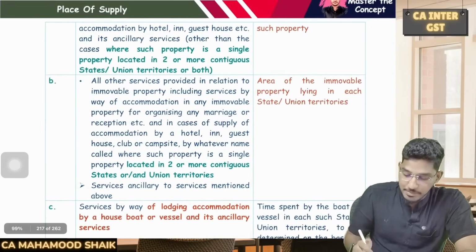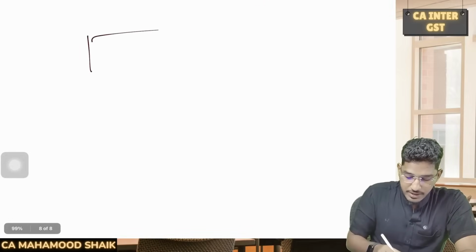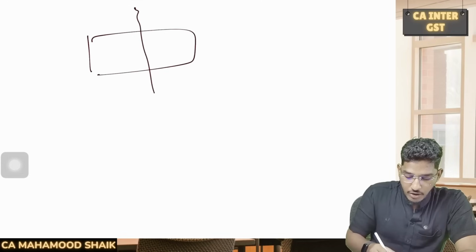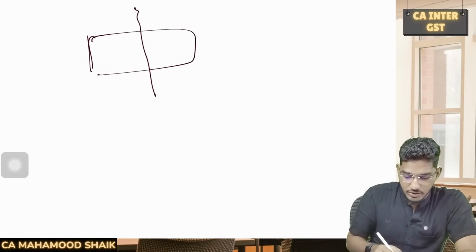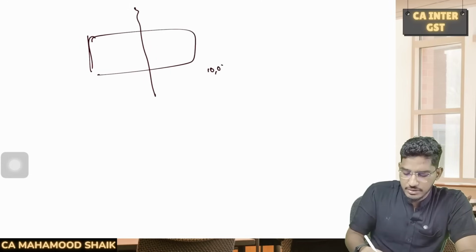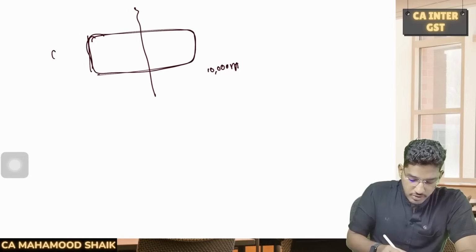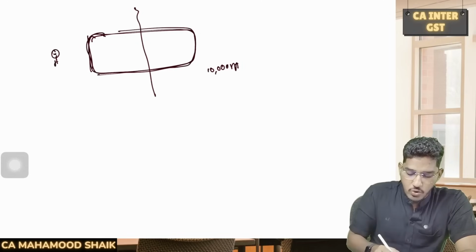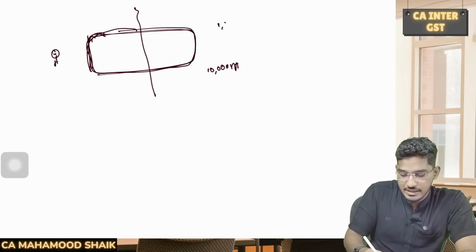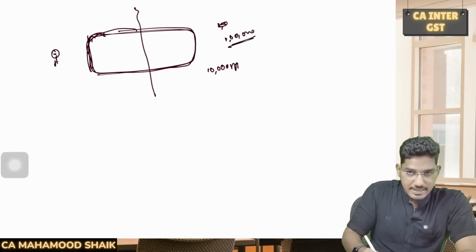Next, one more thing here. In some cases, say for example, there is one piece of land on the border of Karnataka and Tamil Nadu. Say 10,000 SFT of land. Now this land is used mainly for destination weddings. So there is an owner of the property who has given that land for someone who wants to have their destination wedding here. For this entire renting out of the land, he has collected 1 lakh rupees of rent.